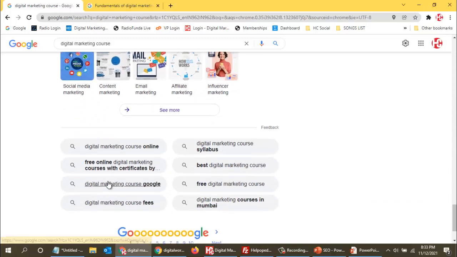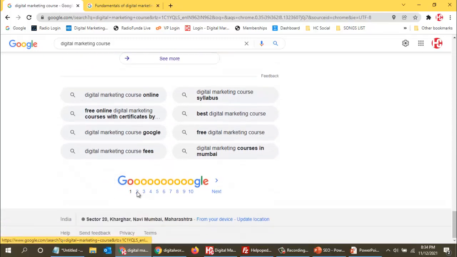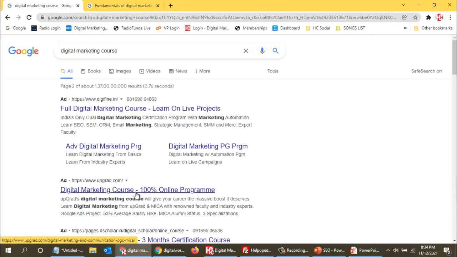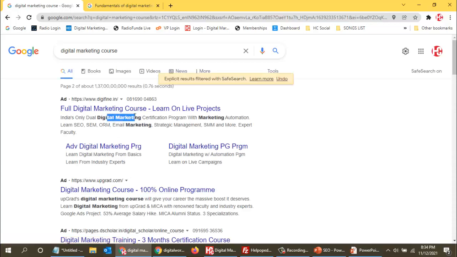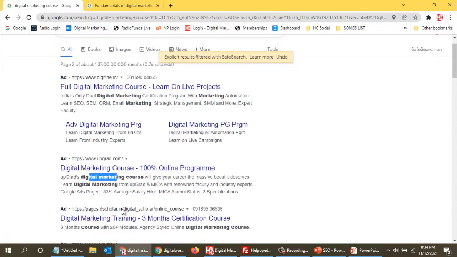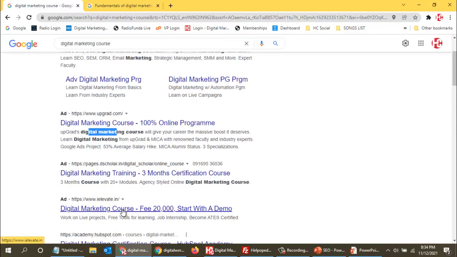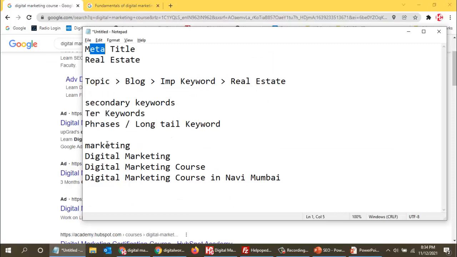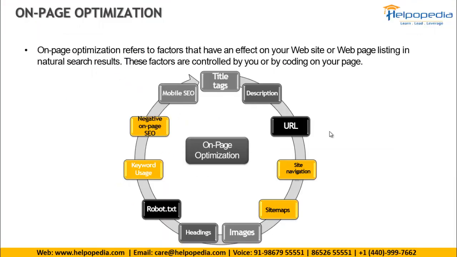Let us go to the second page. Usually people don't go to the second page, third page. See, over here also you can see digital marketing. Every page, whichever page you go to in Google, you will find this keyword in the description. So that is what we mean by meta description. Meta description should also contain your main keyword.